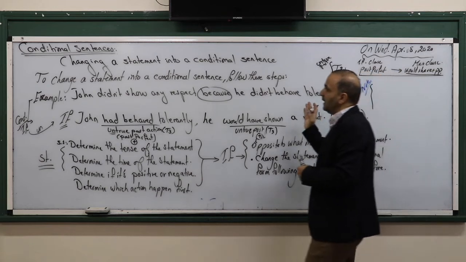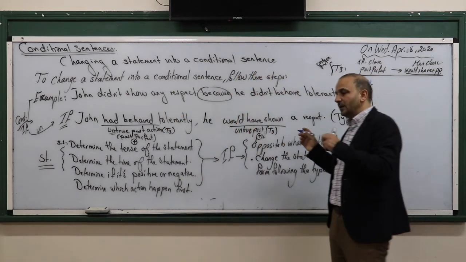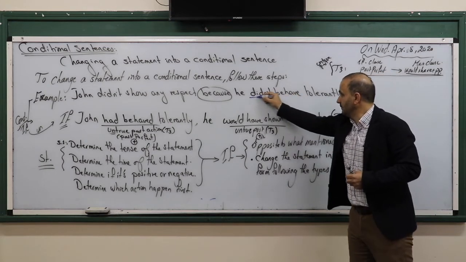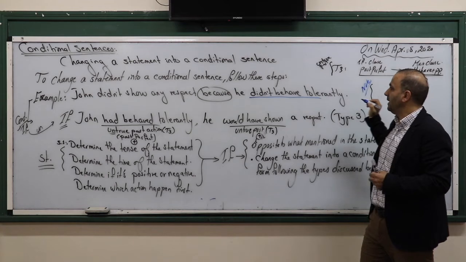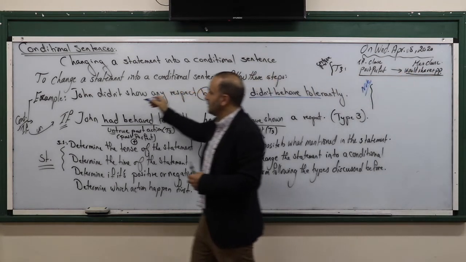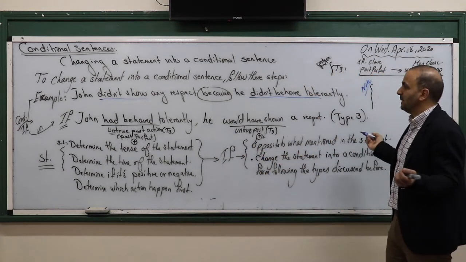He didn't behave tolerantly because he didn't show any respect, or the reverse? No, he didn't show any respect because he behaved... First of all, he didn't behave tolerantly. So look please here, then so means as a result of this, he didn't show any respect.